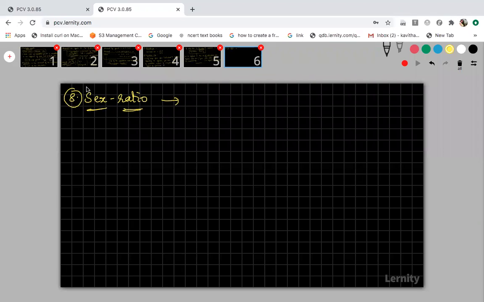Yes, very good. Sex determines male and female, and ratio is the comparison. So it is the number of females per 1000 males. That is called the sex ratio.